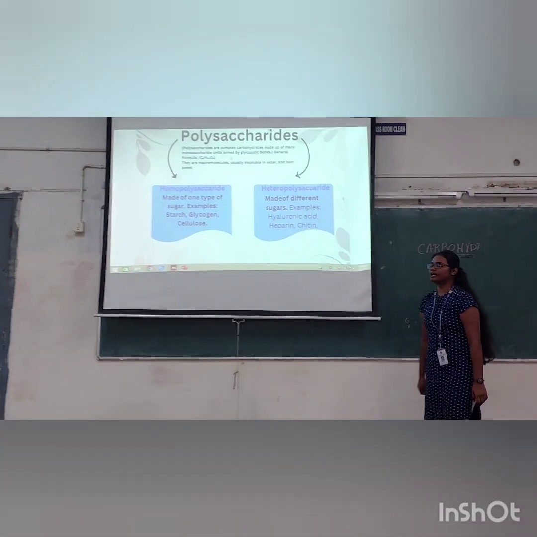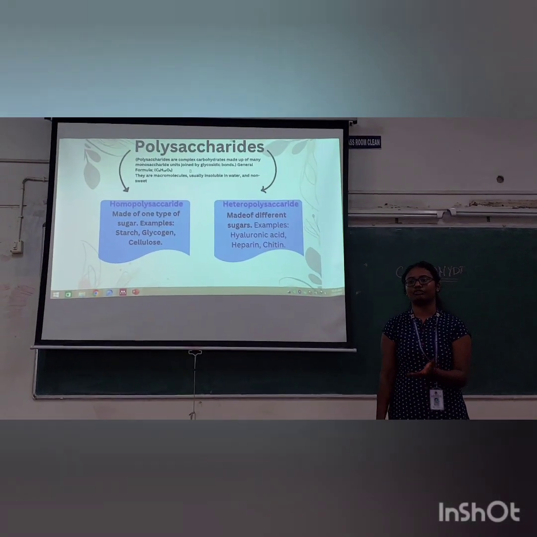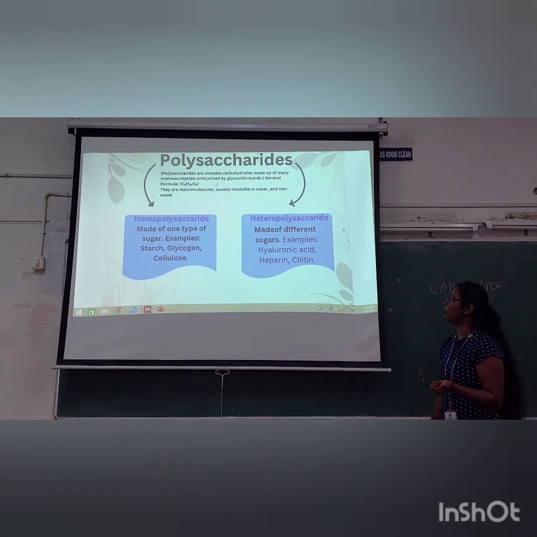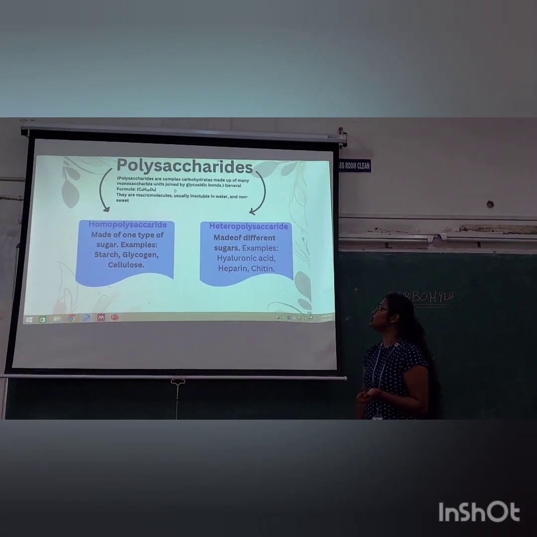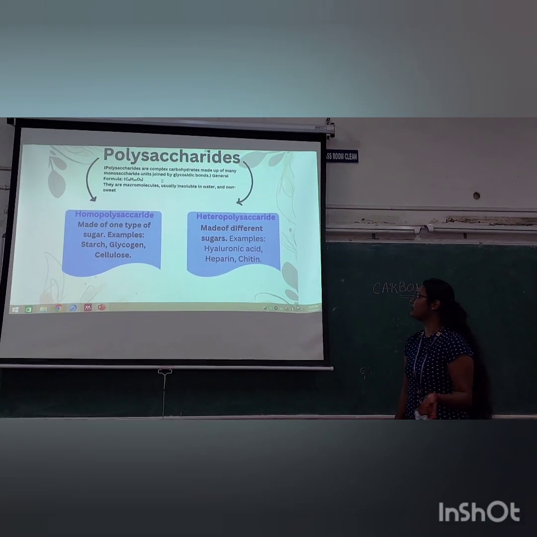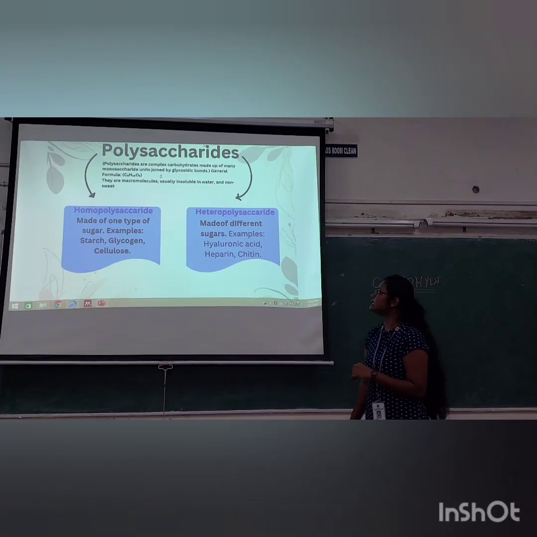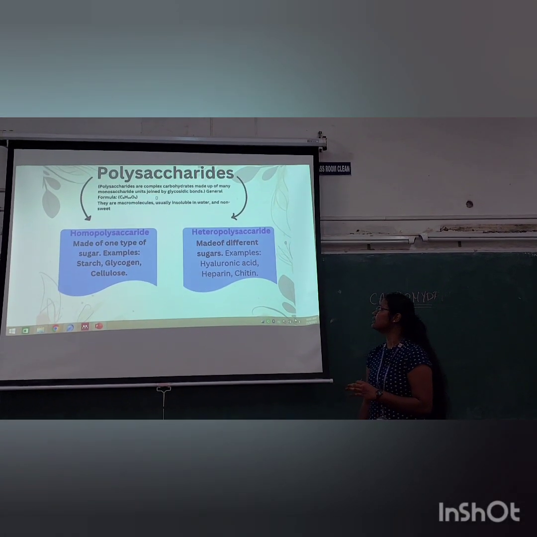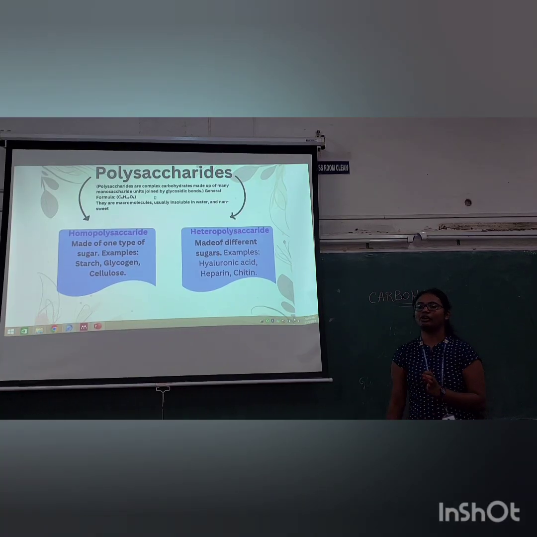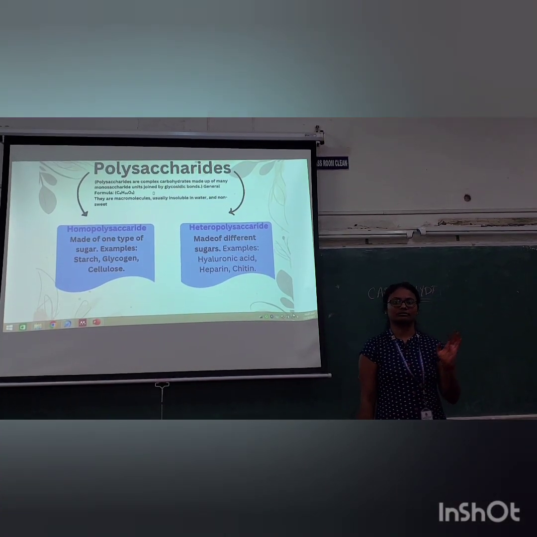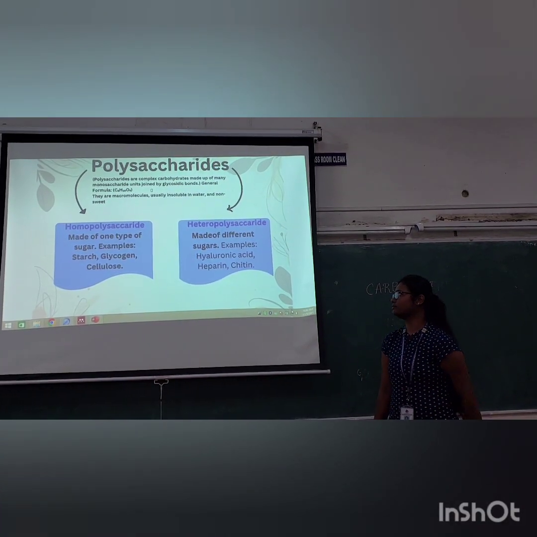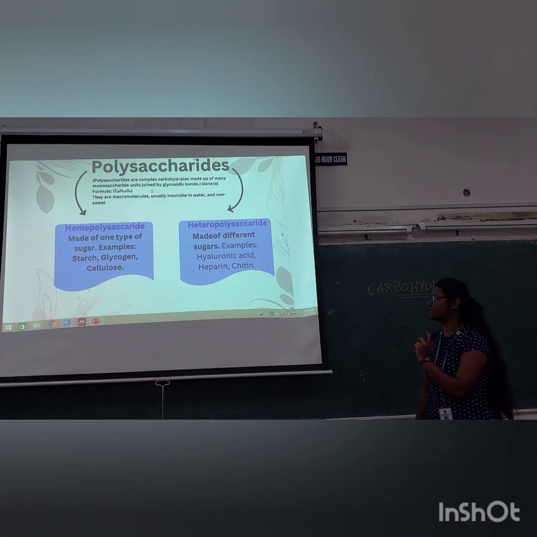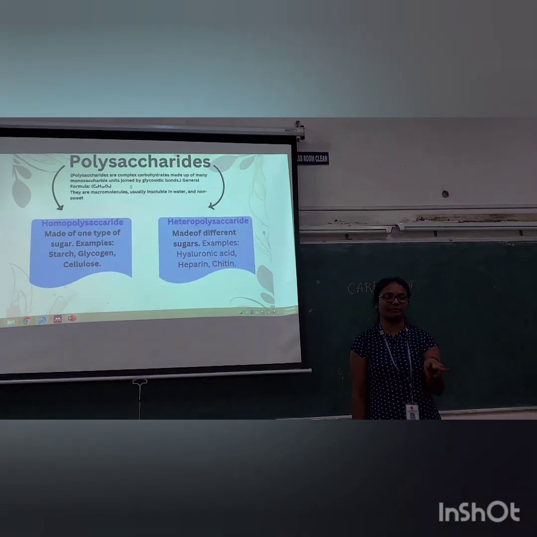Coming to the polysaccharides, many monomers combine to form polysaccharides. They are complex carbohydrates made up of many monosaccharide units joined by glycosidic bonds. General formula C6H10O5. They are macromolecules, usually insoluble in water and non-sweet compared to glucose and fructose. Next, there are 2 types, homopolysaccharides and heteropolysaccharides. Homo means the same, hetero